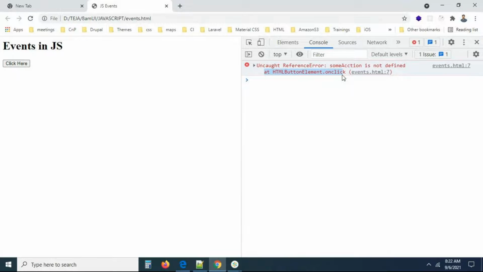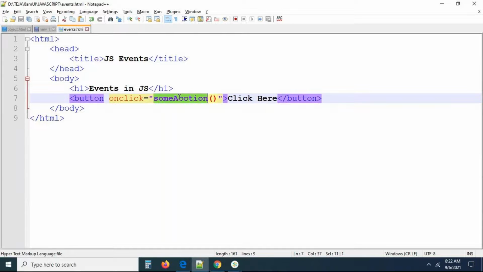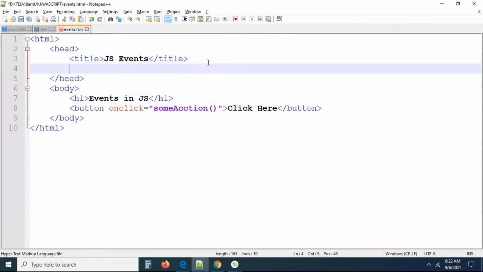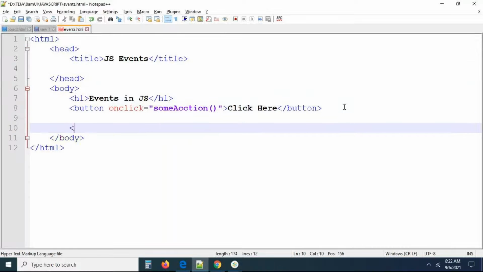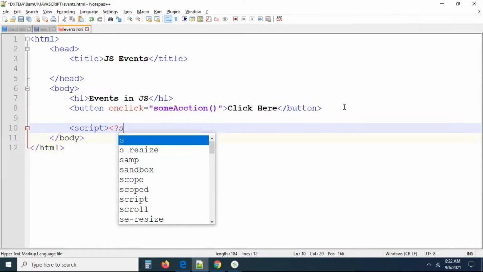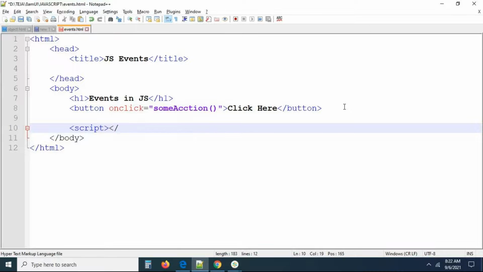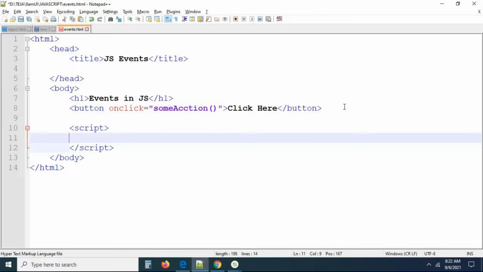We need to read the error message and understand it. What exactly is this error message saying? There is no action, I mean nothing is there. Right now it is going to be someAction. Now you can open a script tag anywhere, either in the head section or in the body section, wherever you want, no problem. The things will get executed. Script. Now I'm going to take the someAction function, function open, function close.